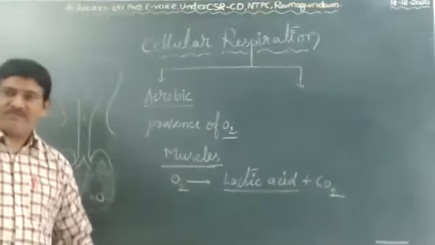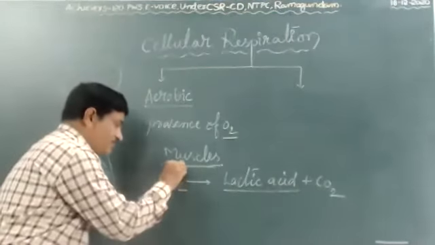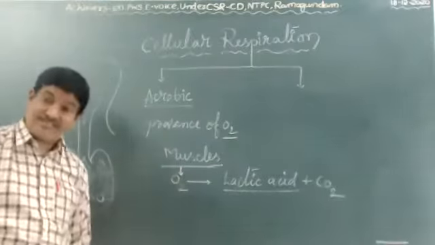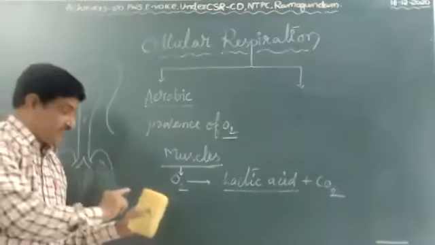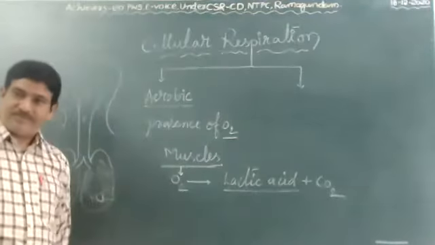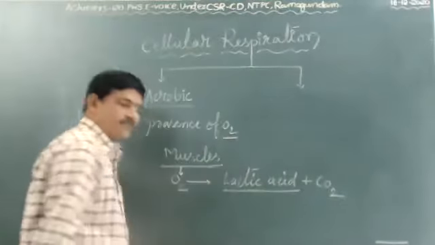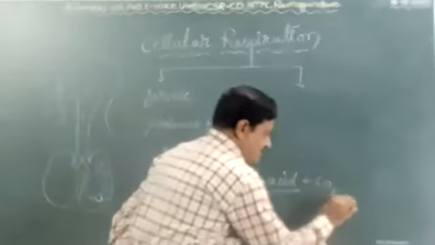When they want to run, they require a large amount of oxygen, but with insufficient or absent oxygen in the athletes' muscles, anaerobic respiration occurs and forms lactic acid and carbon dioxide.